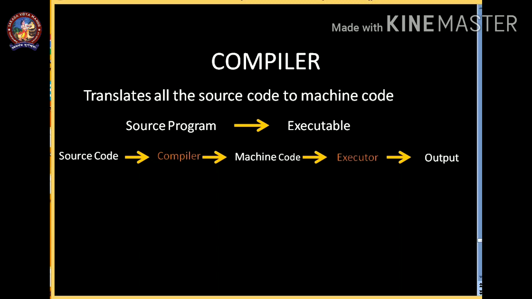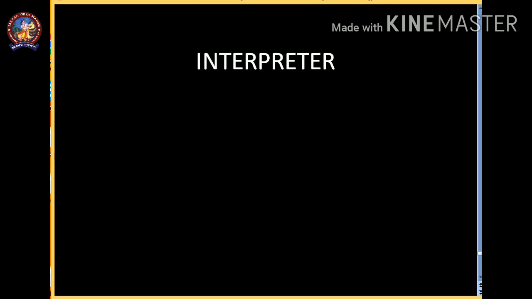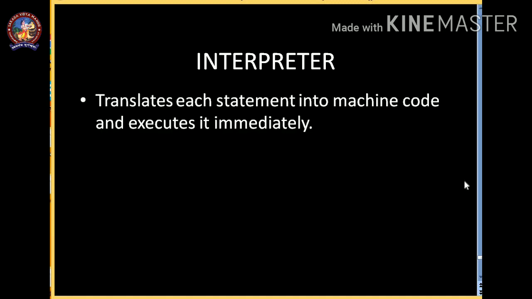Now let's talk about the interpreter. An interpreter is also a language translator which translates the source code into machine code, but the difference is that it translates each statement into machine code and executes it immediately. That means if a program has 10 instructions or statements, it will take each instruction one at a time and immediately execute it. So it takes the statement, executes it, and generates the output.